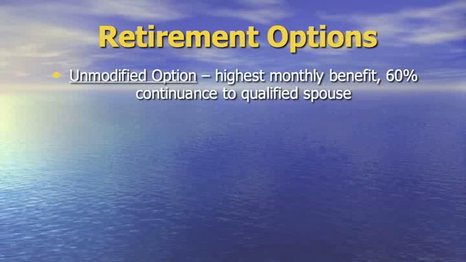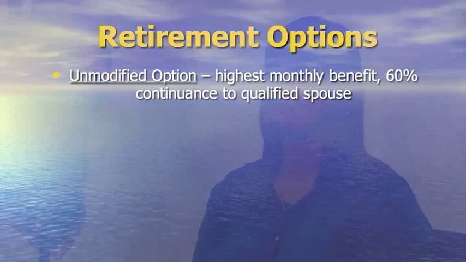What are my choices for my lifetime benefit? Members select from 5 different options at retirement. The first and most common option selected is called the unmodified option. This option provides for the highest possible benefit for the member while providing for a 60% death benefit continuance for an eligible spouse or minor child.